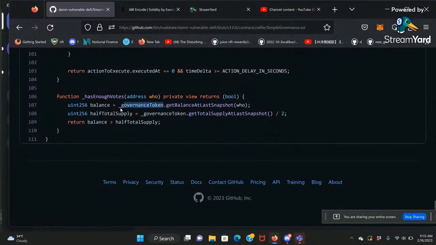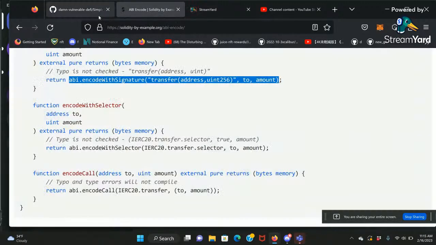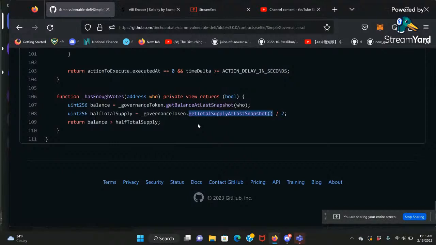So the governance token, DVT token, or your PP swap token needs to implement this get balance and snapshot function, but these functions are already implemented by the ERC snapshot. So all you need to do is make sure your governance token or your DVT token inherits that superclass, and then you can call a method called snapshot, then you're going to be done.